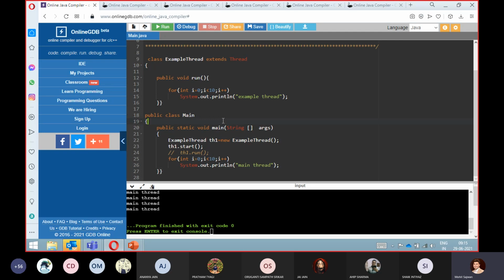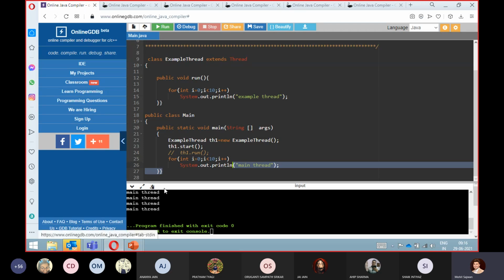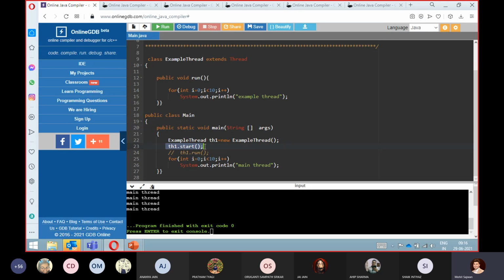So that is why we cannot comment on that. You can say somehow randomly, but it will give you either this message or that message, and you cannot comment on the order. But if we were told that the scheduler we are using is first come first serve, which you will learn in your operating system, meaning the thread which comes first is processed first, then it would always execute the example thread first. But for our Java language, you cannot comment on it.